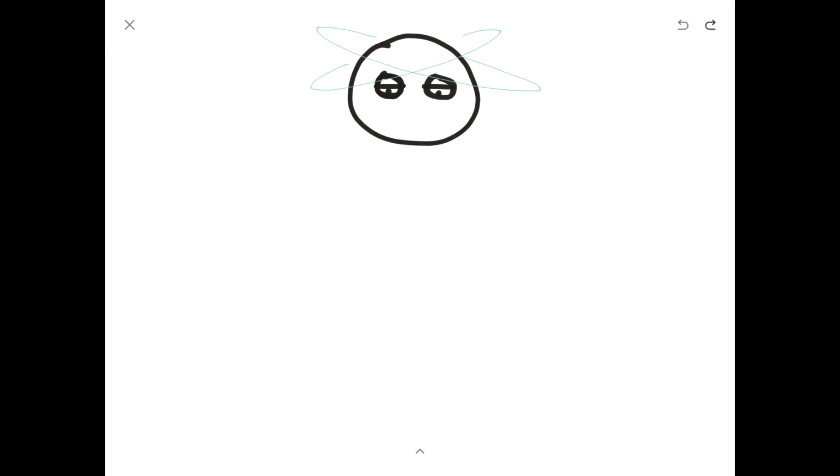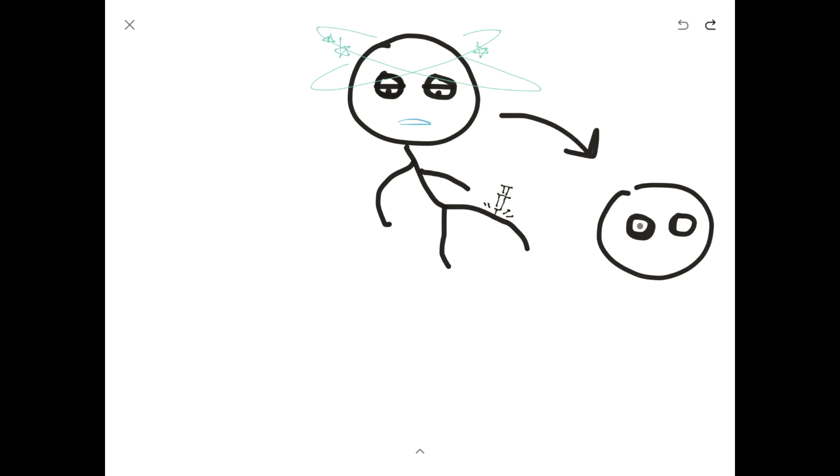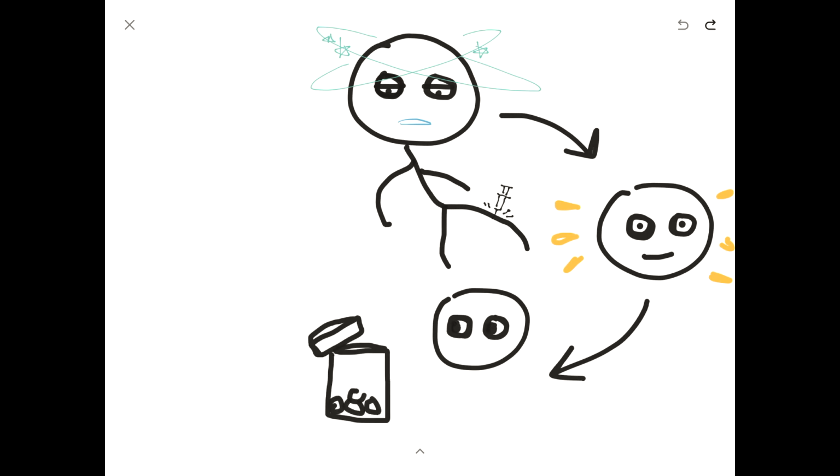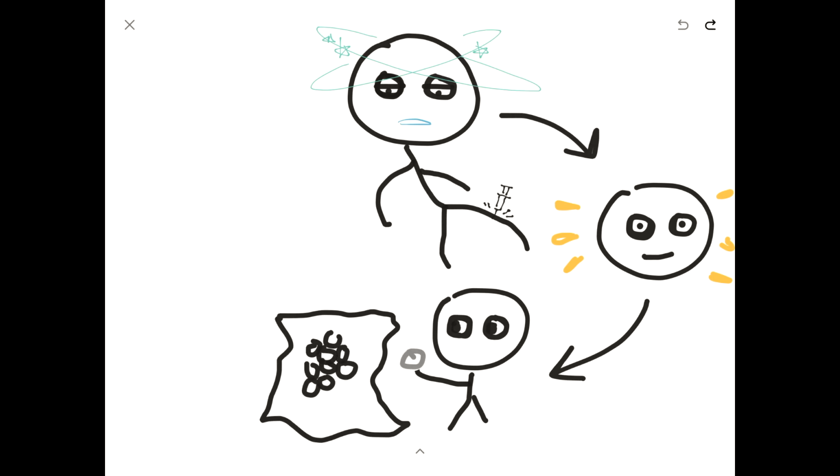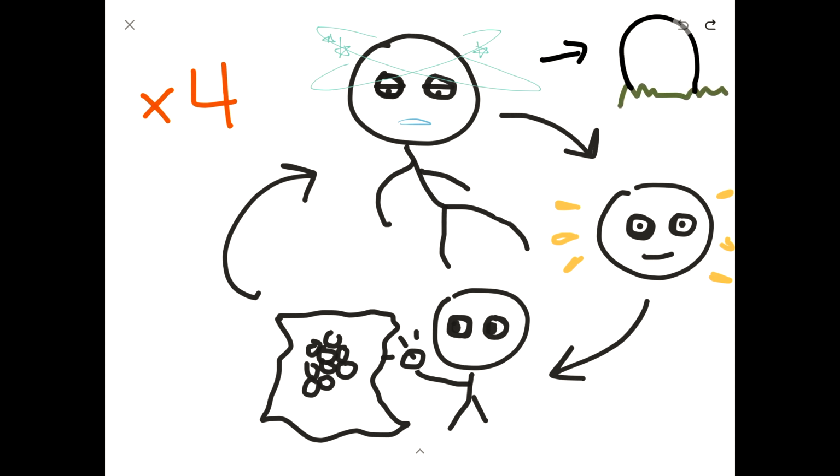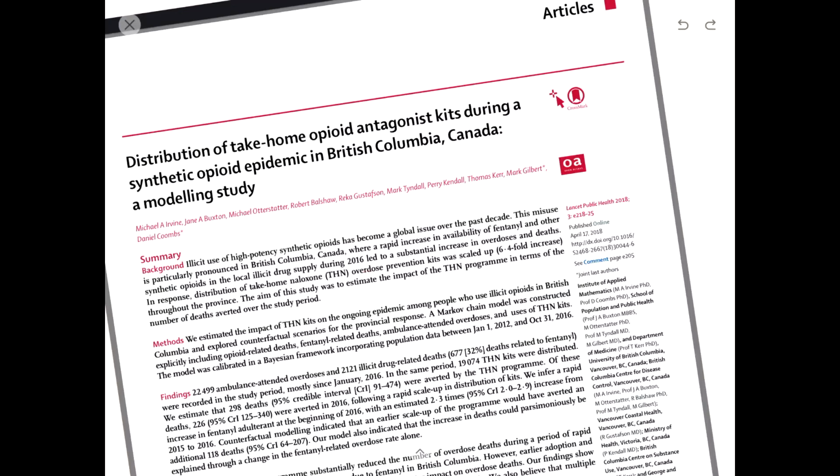A person overdosing on opioids can be saved with a dose of naloxone and regain some vigor in their life. But it won't be long until they reach for more opioids, whether by prescription or an unregulated source. This cycle could repeat 1, 2, 3, 4, or more times. If one of those times naloxone isn't on hand, the duct tape will peel off and the house will flood. Still, the value of naloxone cannot be undermined.